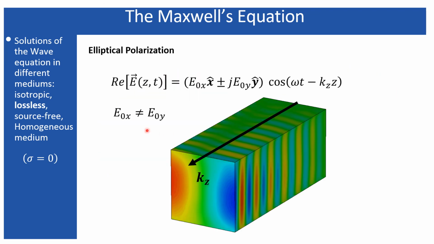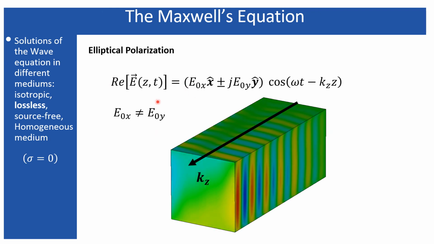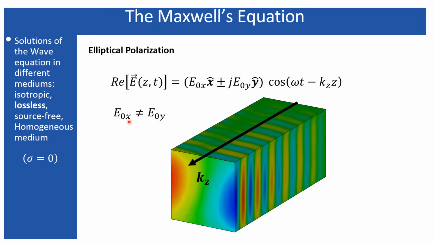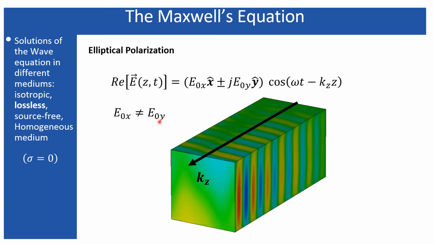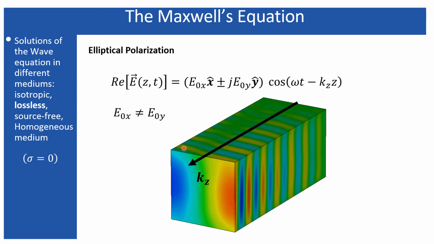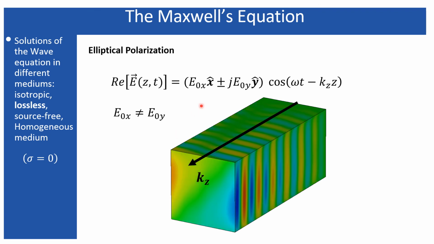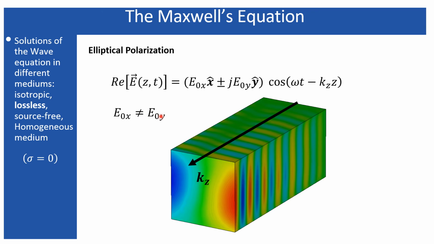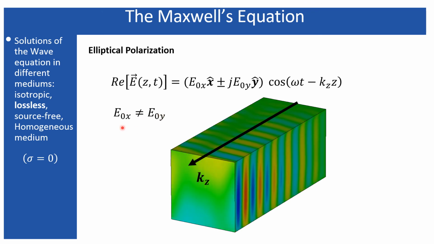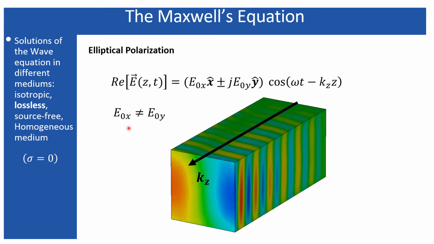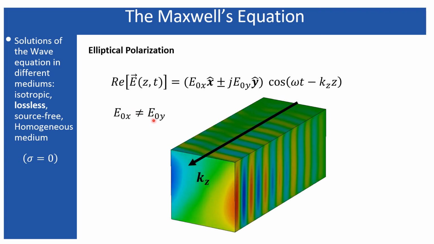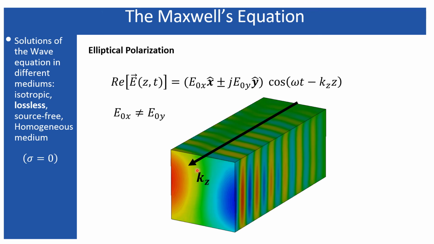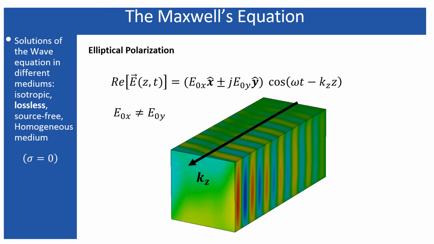Next is the elliptically polarized wave. If E naught x and E naught y are not equal, then it becomes an elliptically polarized wave. One defines the major axis and the other defines the minor axis. Depending upon the ratio of one to the other, there will be many variations of the elliptically polarized wave. I have shown one of them using this animation.